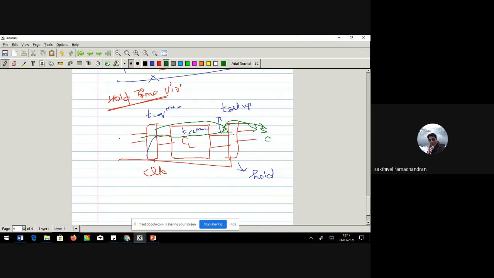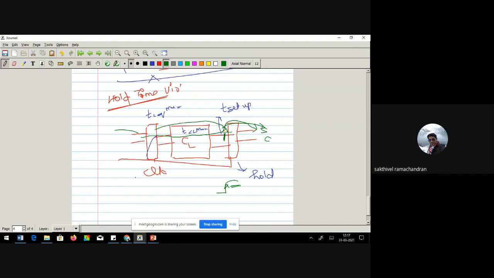Before that, the second data comes in. Now, how long can this data stay here after the rise edge of the clock? You can wait for some time before the next data gets in. Now I need to think at what minimum time the next data can come in.